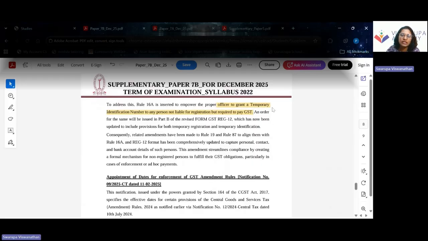This is mainly seen where any vehicle is intercepted on the way and there are certain issues with respect to e-way bill or invoicing and they are required to pay a penalty and additional tax. At that point, the proper officer can generate a temporary identification number in that state and accordingly the taxes can be paid.